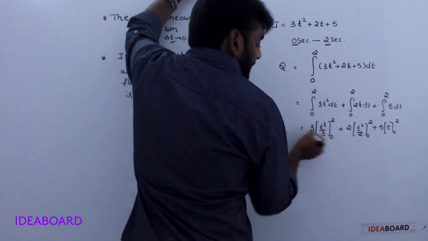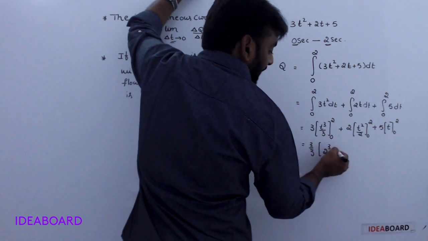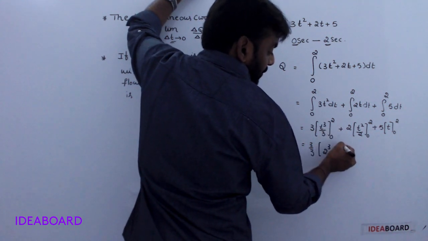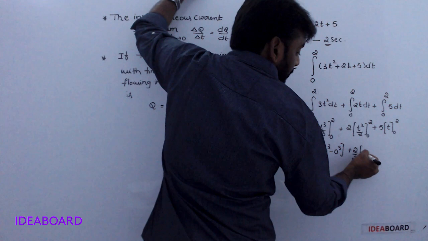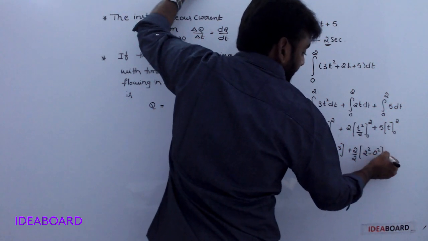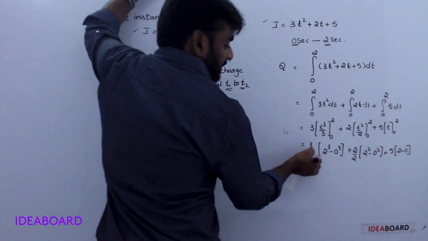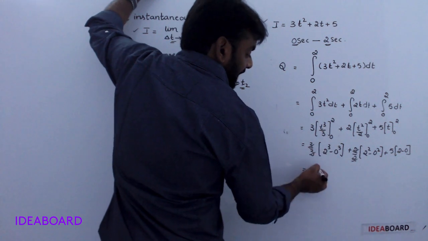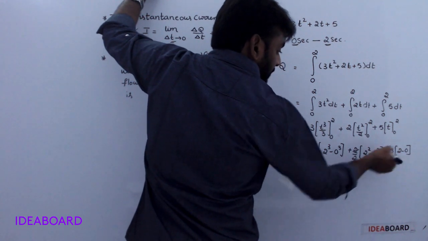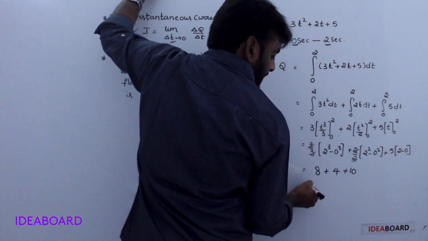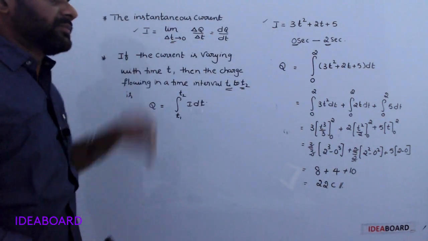Now here, 3 by 3 and 2 by 2 cancel. First of all, upper limit: 2 cube minus 0 cube, plus 2 square minus 0 square, plus 5 times 2 minus 0. 2 cube means 8, 8 minus 0 is 8 only. 2 square is 4, plus 5 twos are 10. Understood? So totally 22 coulombs of charge.